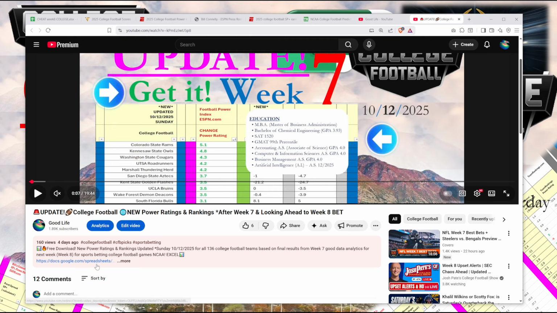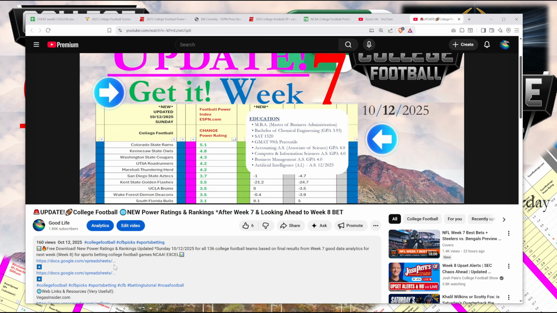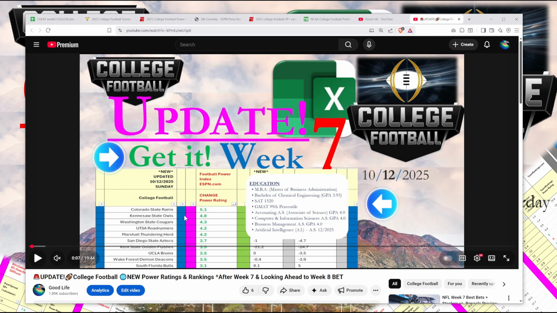What I also did was take the spreadsheet that I discussed in that video and keep it in the current spreadsheet. So I kept all the old information, but if you want a more detailed discussion of it, go to the video that says update for week 7. Again, this is all week 7 data, done on Sunday, so this includes the week 7 information going into week 8.